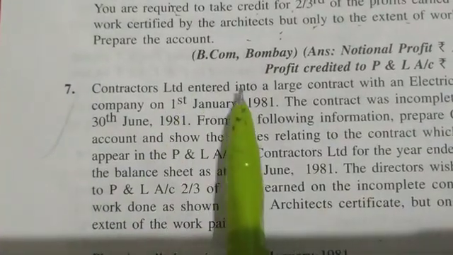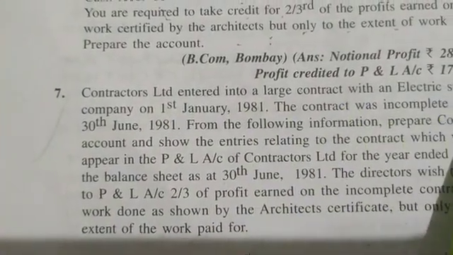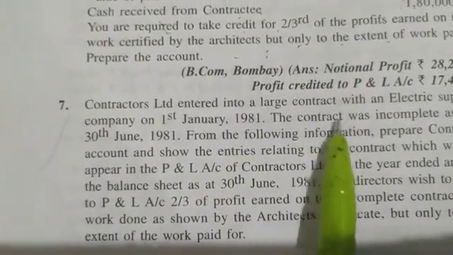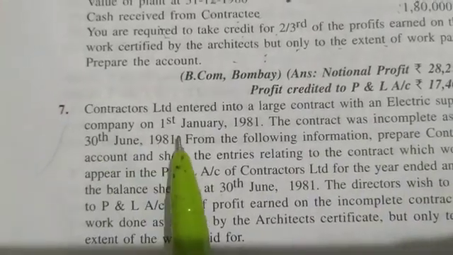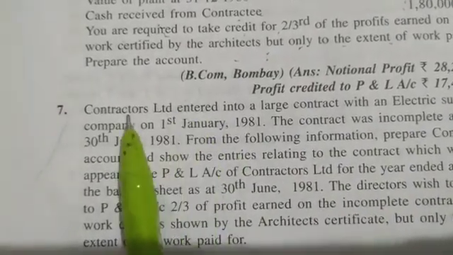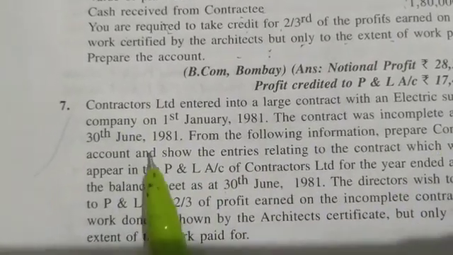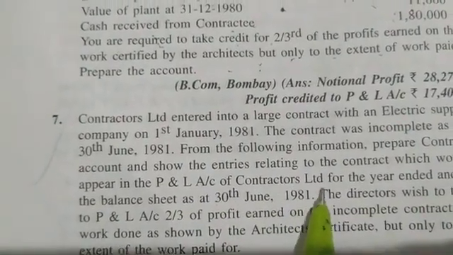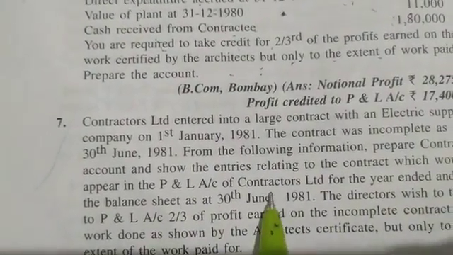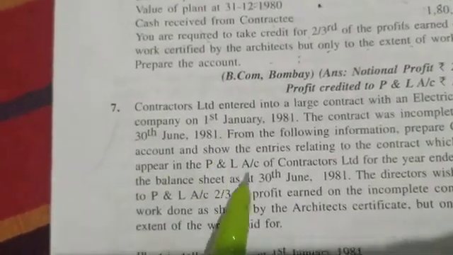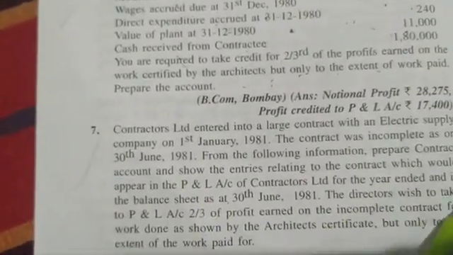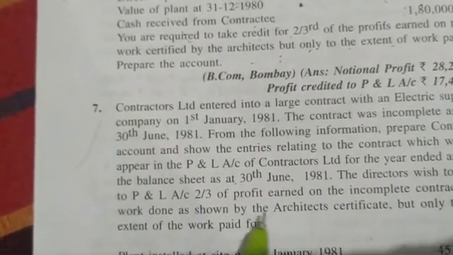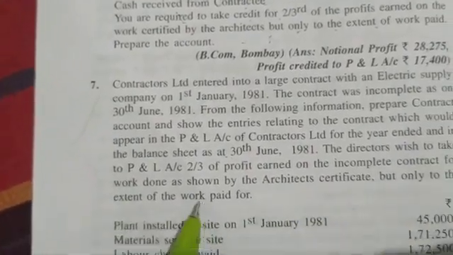Contractors Limited entered into a large contract with an electric supply company on 1st January 1981. The contract was incomplete as on 30th June 1981. We don't want this information. From the following information, prepare the contract account and show the entries relating to the contract which would appear in the profit and loss account of Contractors Limited for the year ended and in the balance sheet as at 30th June. In this problem the balance sheet is asked. The director wished to take to profit and loss account 2/3 of the profit earned on the incomplete contract for the work done as shown by the architect's certificate, but only to the extent of the work paid for.